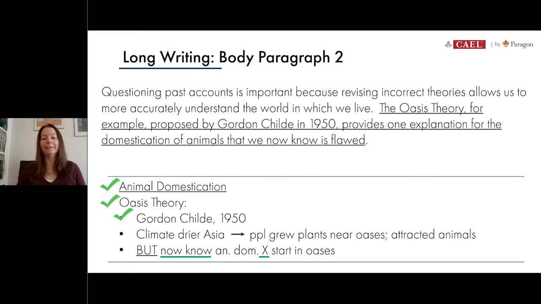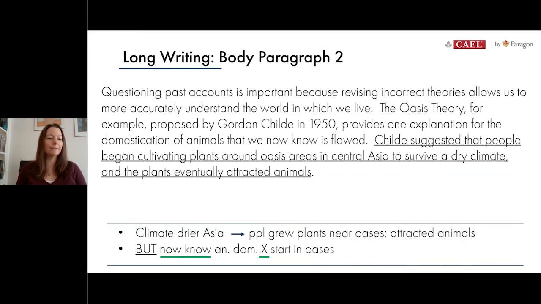Let's continue on now. The next sentence, of course, has to actually summarize what this Oasis theory is all about. So here's what we can try. We've got, Childe suggested that people began cultivating plants around oasis areas in Central Asia to survive a dry climate, and the plants eventually attracted animals. Okay, so again, that's just a basic summary of what this theory is all about.